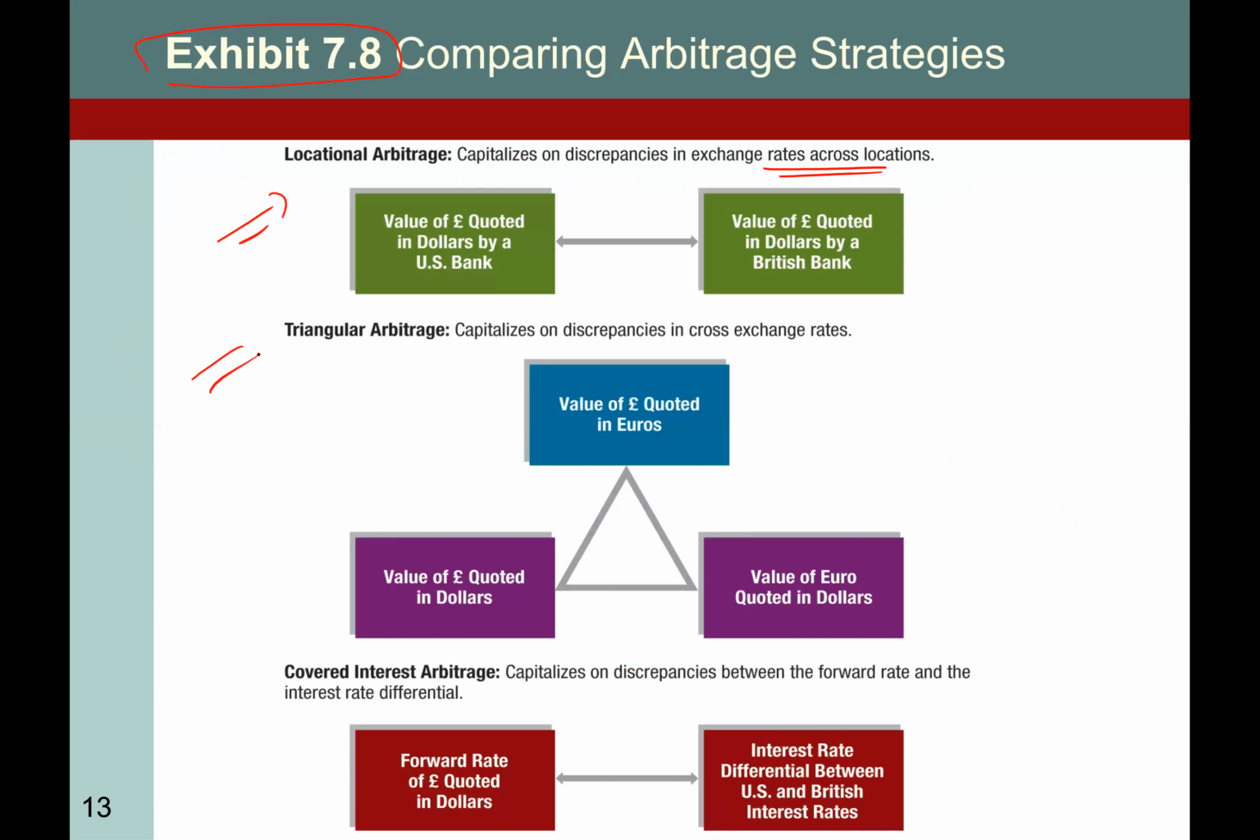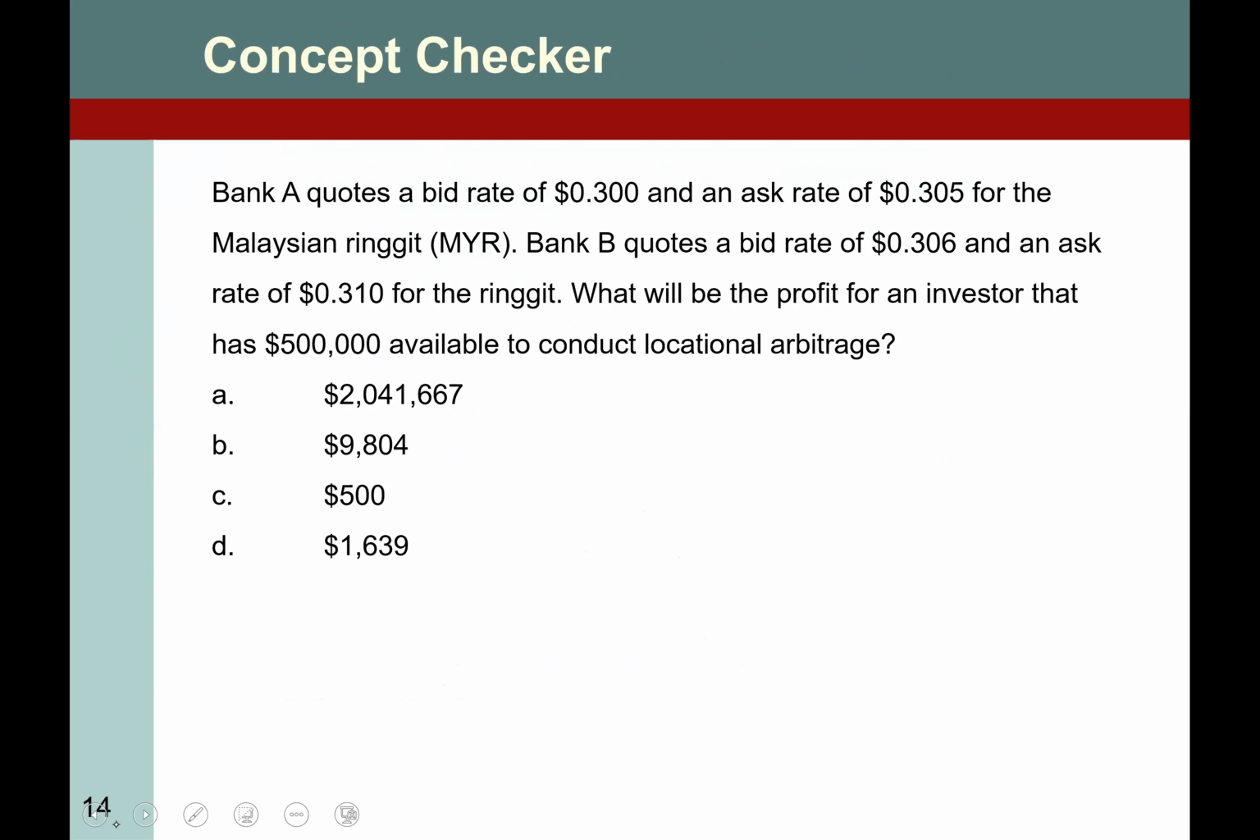In triangular arbitrage, they are capitalizing on the difference in the cross exchange rate, and in covered interest arbitrage, you are exploiting the opportunity between the two countries' interest rates while covering your position through a forward contract. And now let's have a concept checker.